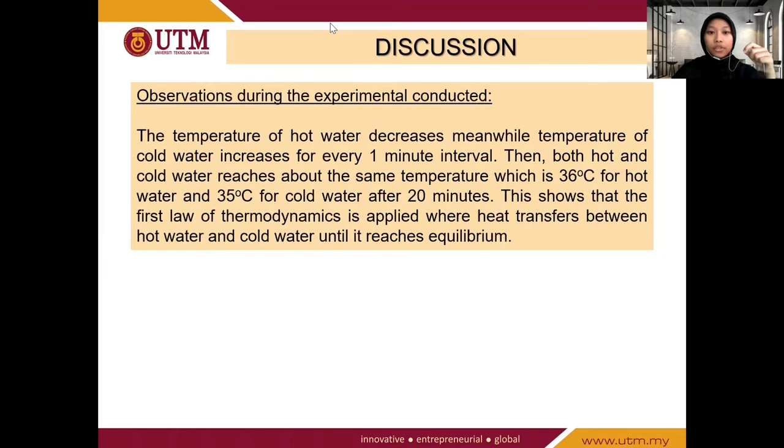For the discussion, we had discussed two things. Firstly, the observations during the experiment conducted. The temperature of hot water decreases, meanwhile the temperature of cold water increases for every 1 minute interval. Then, both hot and cold water reach about the same temperature, which is 36 degrees Celsius for hot water and 35 degrees Celsius for cold water after 20 minutes.